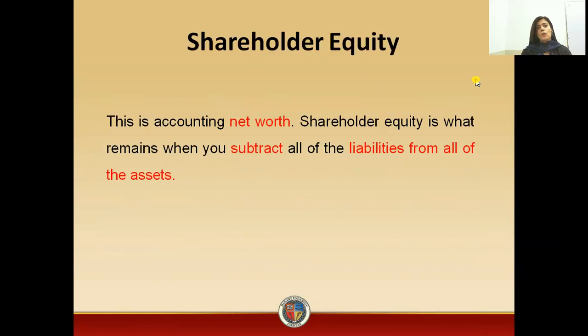Now, what is shareholder equity? Shareholder equity will include both these terms, the first term being assets and then the liabilities. You can say this is the subtraction of the liabilities from all the assets. That is what you have at the end. That is the net worth that you have, the ultimate profit that you have. So this was all about the balance sheet, liability, assets, and the shareholder equity.